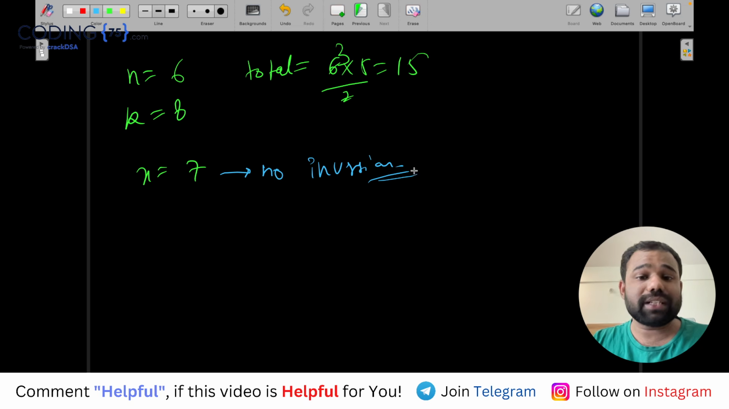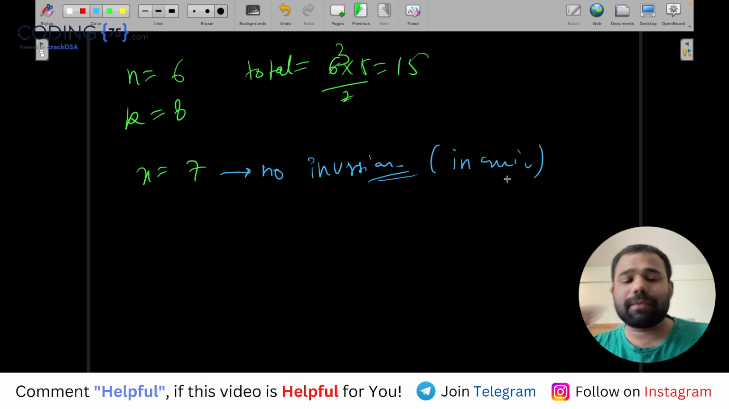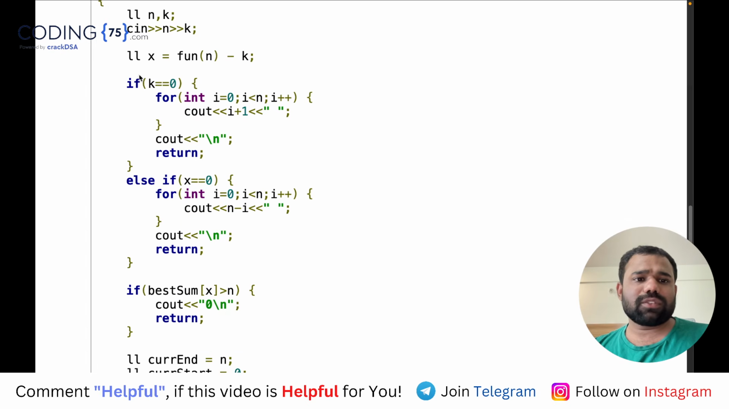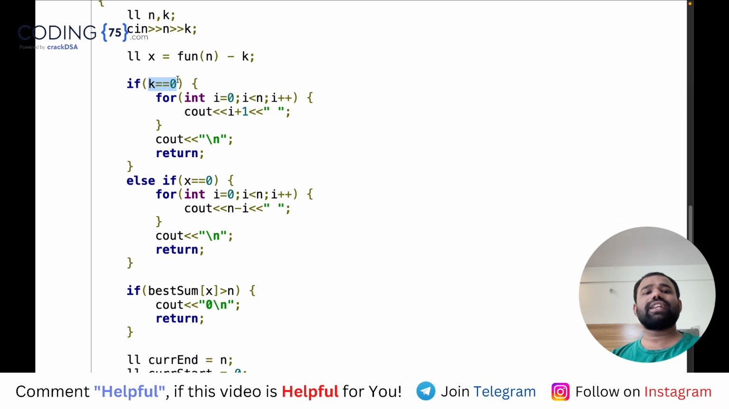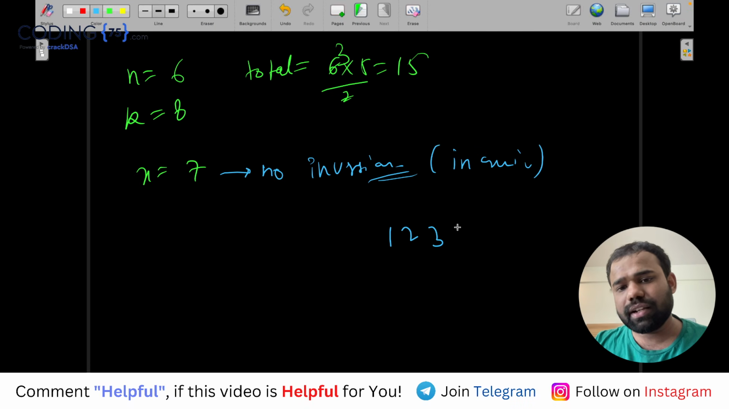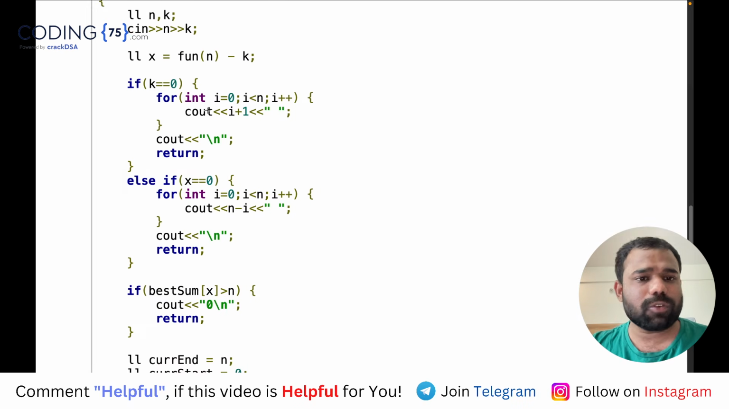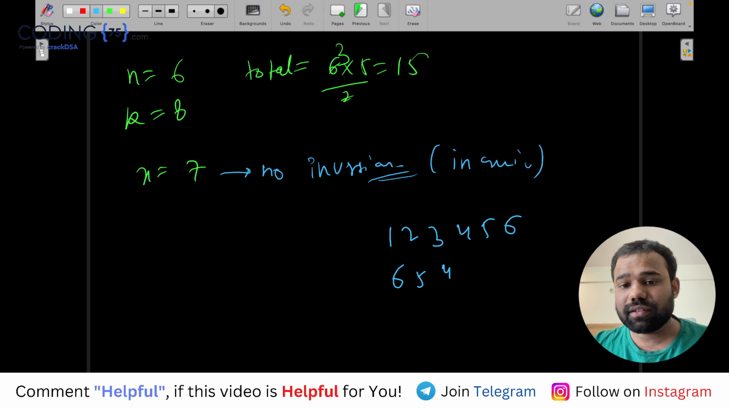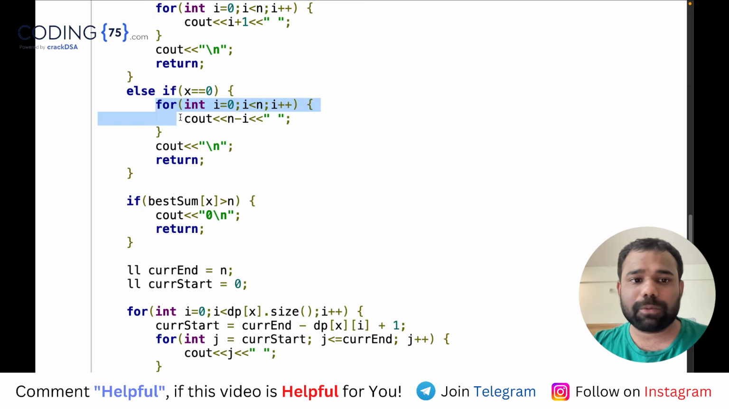Any no inversion in this means an increasing array. So if the array is increasing, all the subarrays possible from this have no inversion. Okay, now if k is 0, k 0 means we do not need any inversion. In that case, I'm printing simply the increasing array. So if k is 0, print simply the increasing array. But if x is 0, means we want all the inversions, then we have to print the reverse array. So these both things I am doing here.